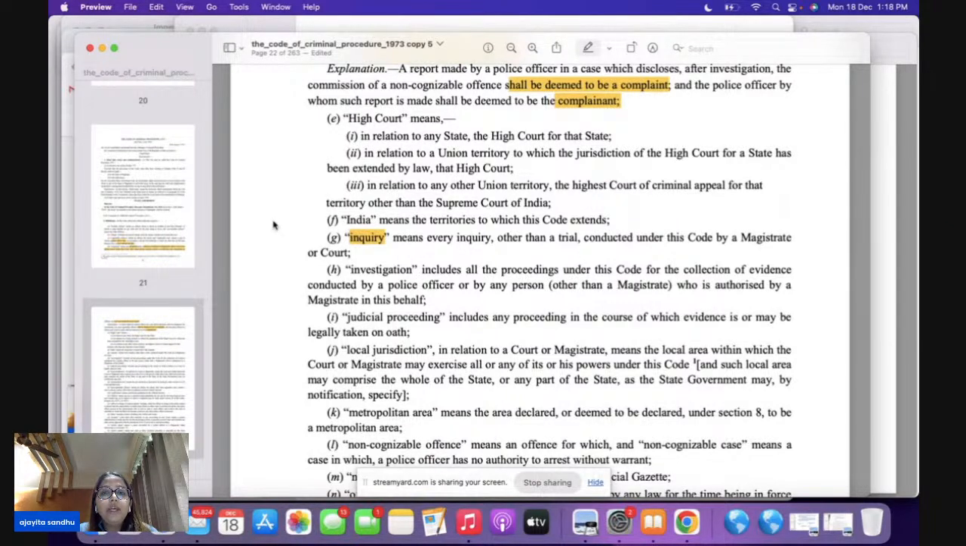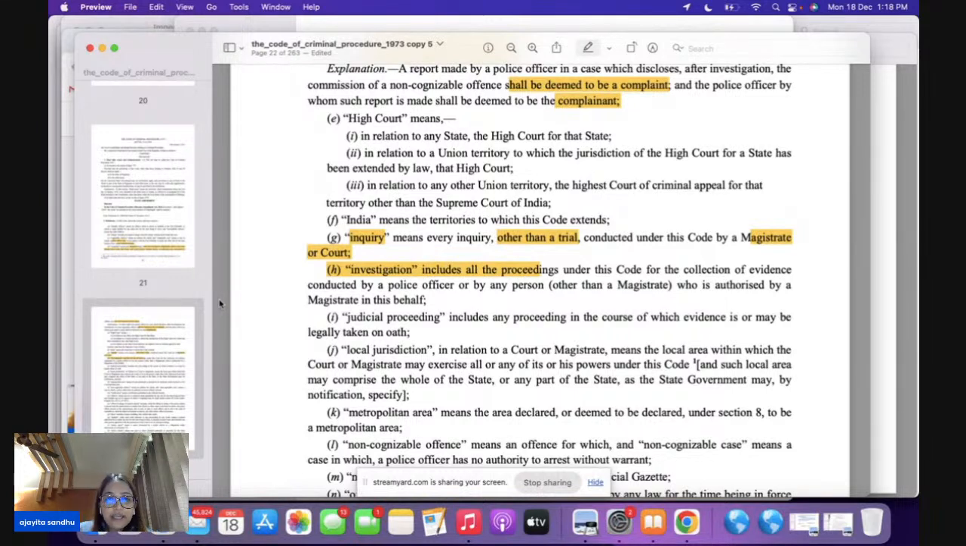2G talks about inquiry. Now, inquiry is other than a trial. This is not a trial. It is other than a trial. And who conducts an inquiry? It can either be a magistrate or it can be a court also.